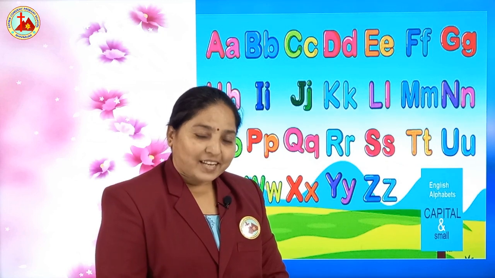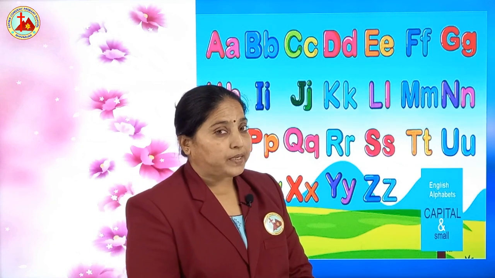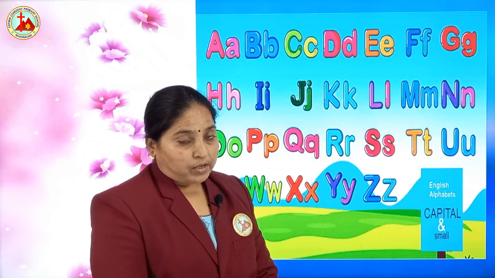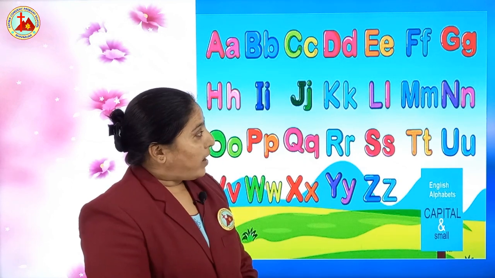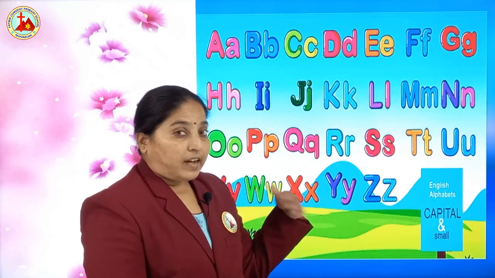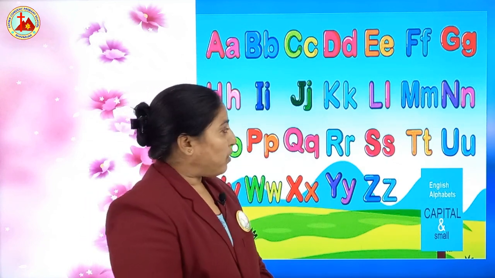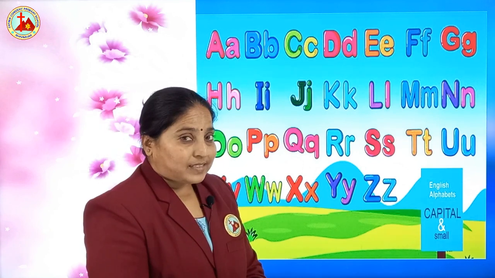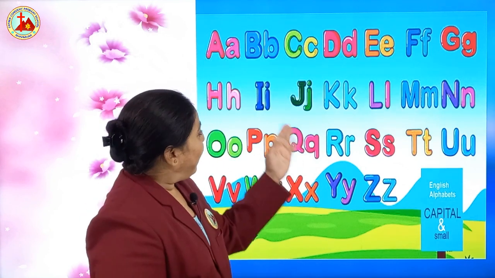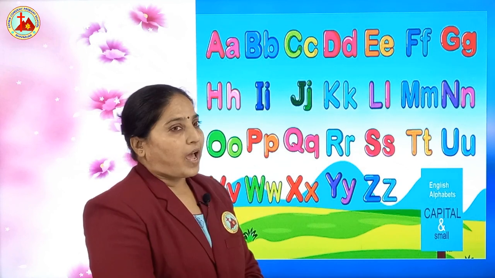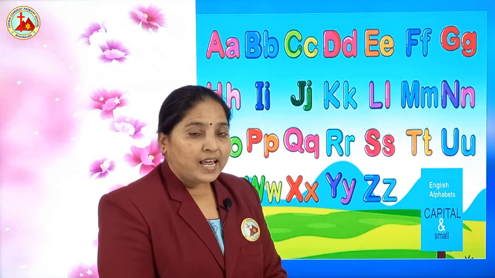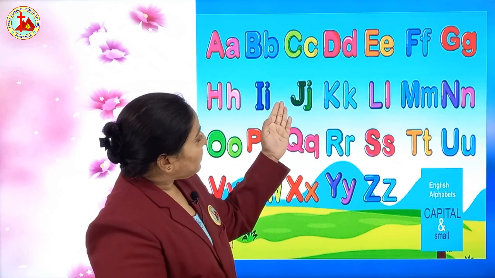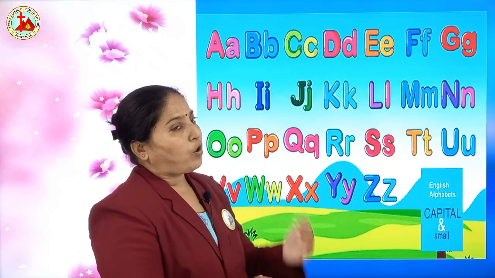Capital G, small g. G says ga. Come on, you all have to repeat with me, okay? You have to say with me. Now you must be knowing because we are revising it again and again. So you must be knowing now, right? Capital H, small h. H says ha. Capital I, small i. I says E and I says I. Two sounds are there.